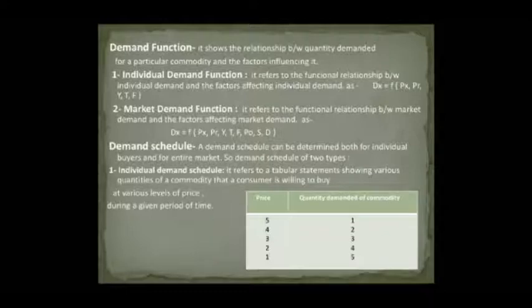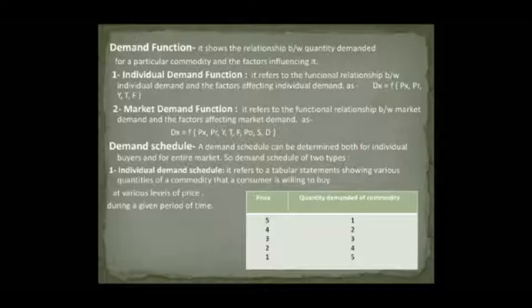Demand function. It shows the relationship between quantity demanded for a particular commodity and the factors influencing it. With respect to one consumer, it is the individual demand function, or with respect to all consumers in the market, it is the market demand function. First, individual demand function.